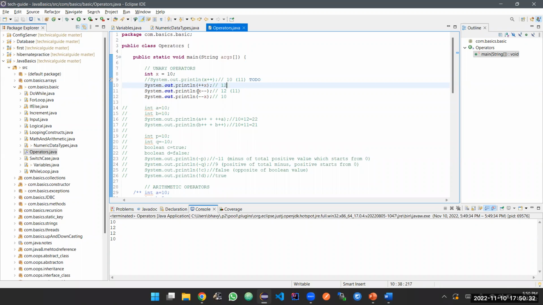And then next you have x minus minus. So your current x value is, I'm not assigning it, so your current x value is 12, and then minus minus, so 12 minus 1 is 11, then you get 11 here.